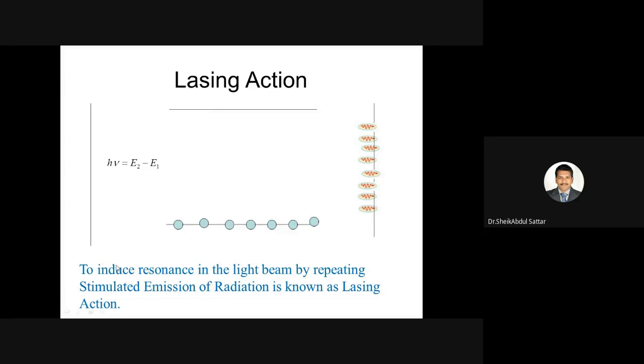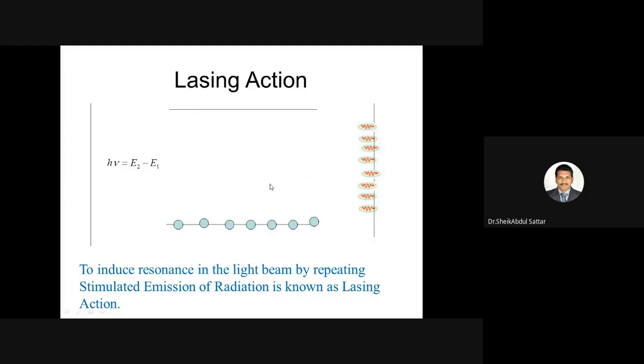So how do we define lasing action? To induce resonance in the light beam by repeating stimulated emission of radiation. If you want to repeat this process many times, what do we need? We need more atoms in the excited state than in the lower state.